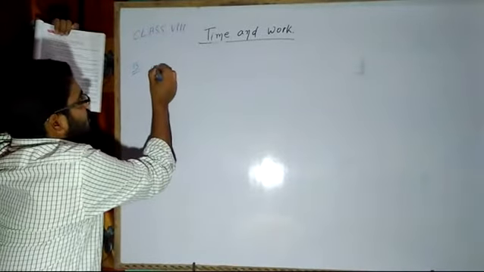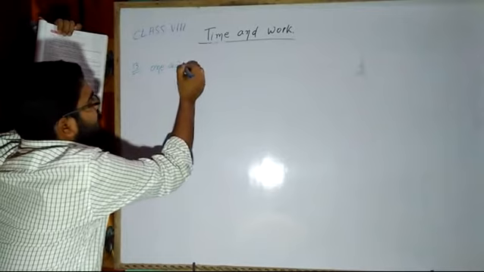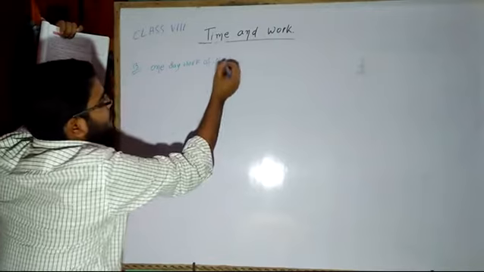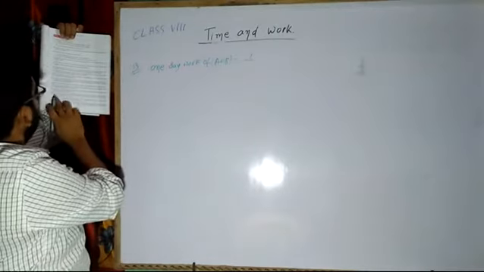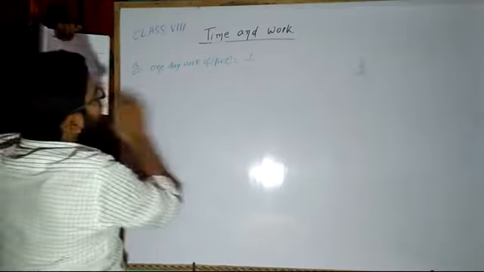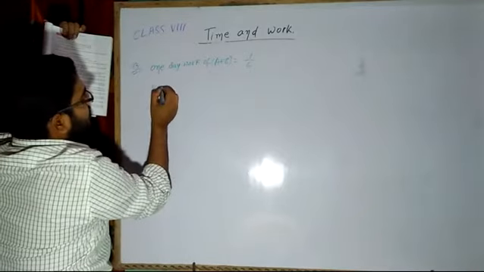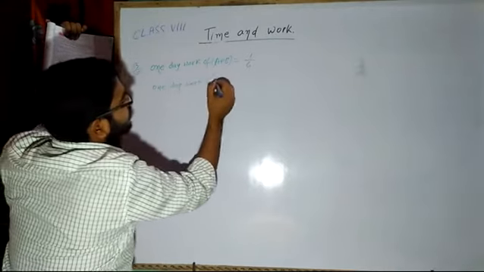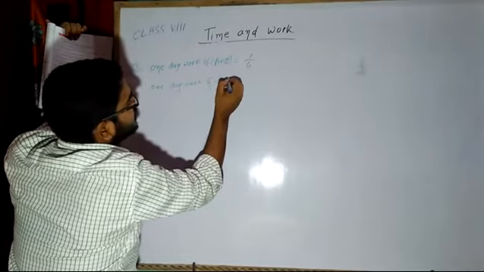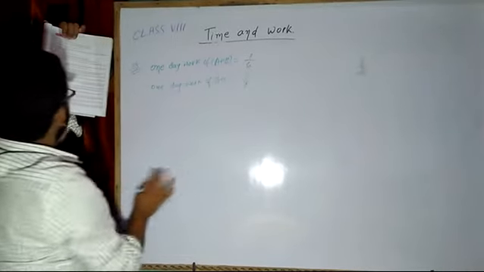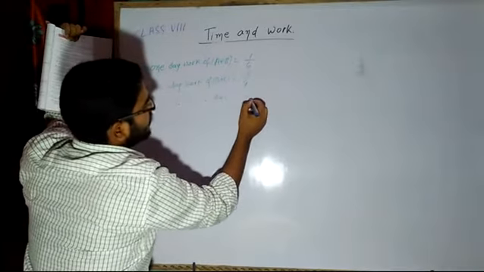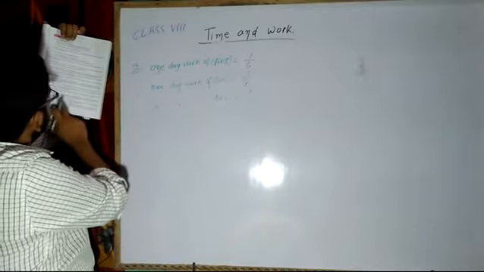So first of all we will find out the 1 day work. 1 day work of A plus B is equal to 1 by 6. Now 1 day work of B plus C is 1 by 9. Then 1 day work of A plus C is 1 by 12. Yes, 12 only. Now how long will they take?